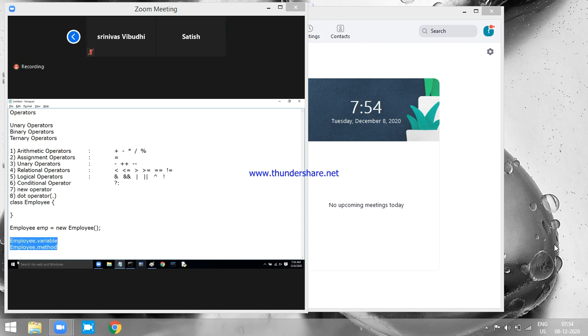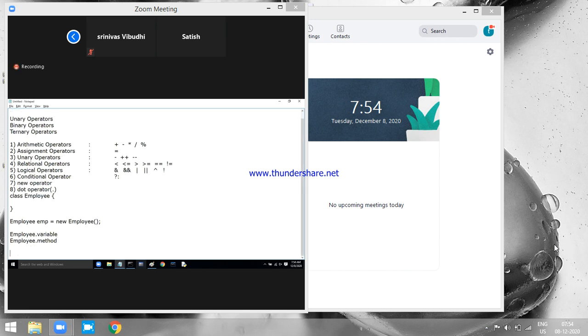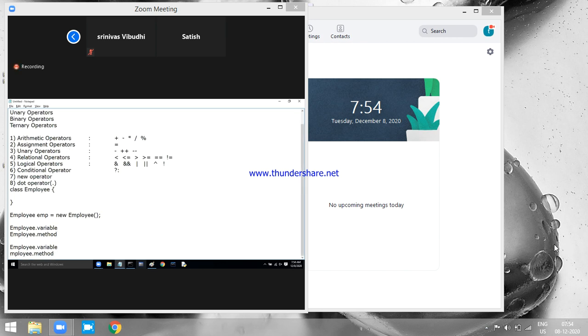And if you don't want to use the class name with the dot, you have one more option, where you can use the reference variable. When you create the object, you have some reference variable. Now you can use the reference also. So the class name or the reference can be used for accessing the variables and methods by using the dot operator.